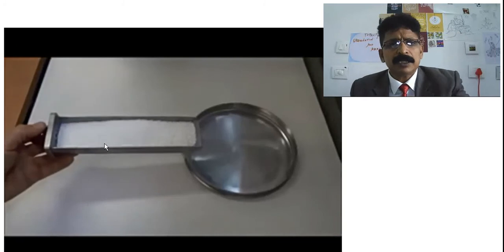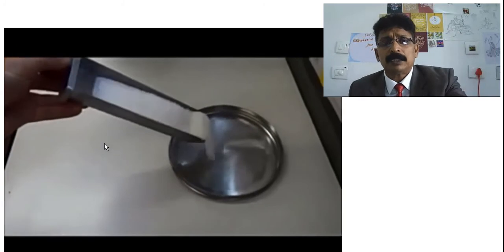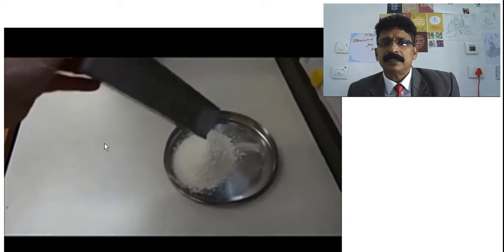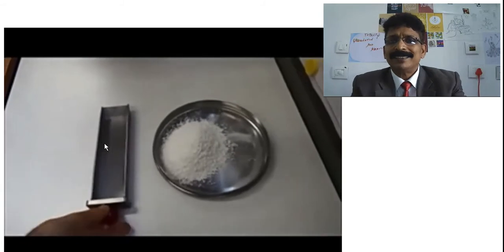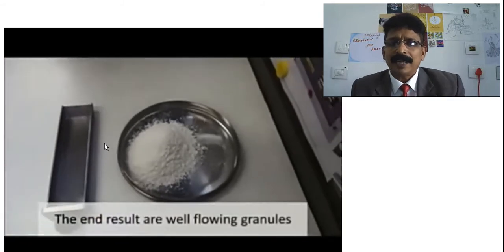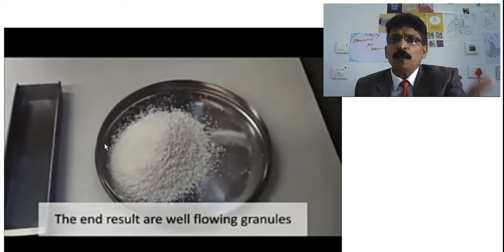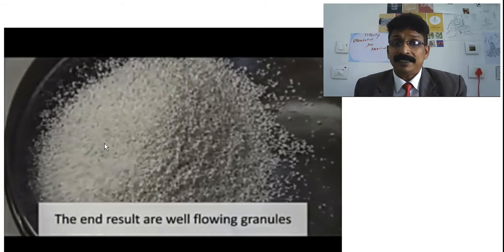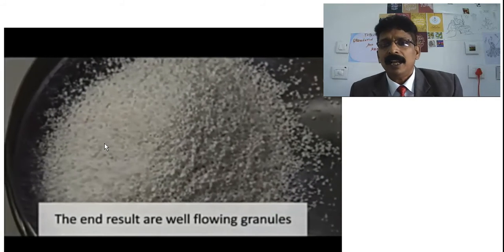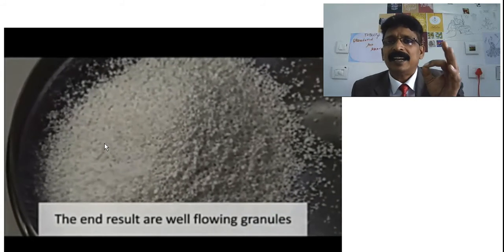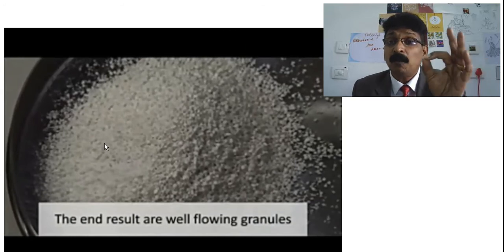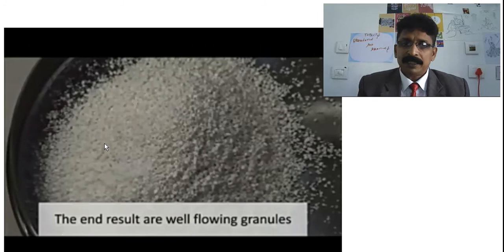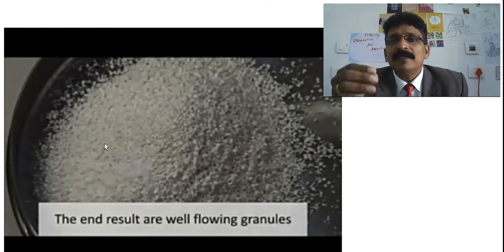Advantages of granules, the same. This is granules, that is powder. How fast it is flowing. See that? And it's a heap. The angle is short and the flow property is increased. How nice. This is the dry granules. Just imagine. I think the student can understand very clearly if you watch this video how the powder and these granules differ in flow property.